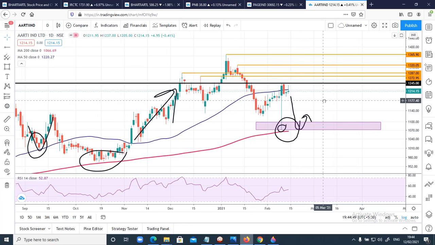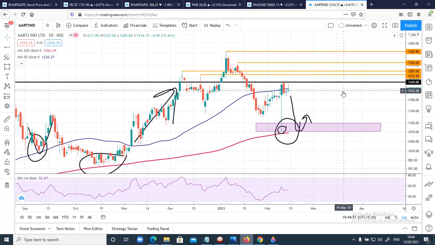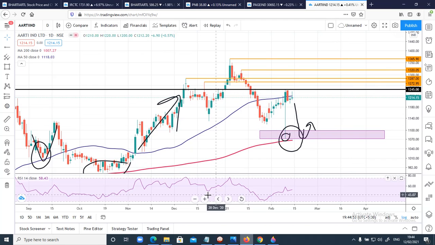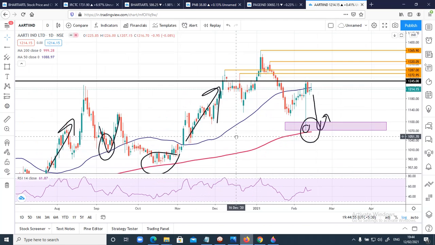Right, this is the simple analysis that I have on Aarti Industries. As I've said, don't complicate your analysis. The more you complicate, the more confused you will be.